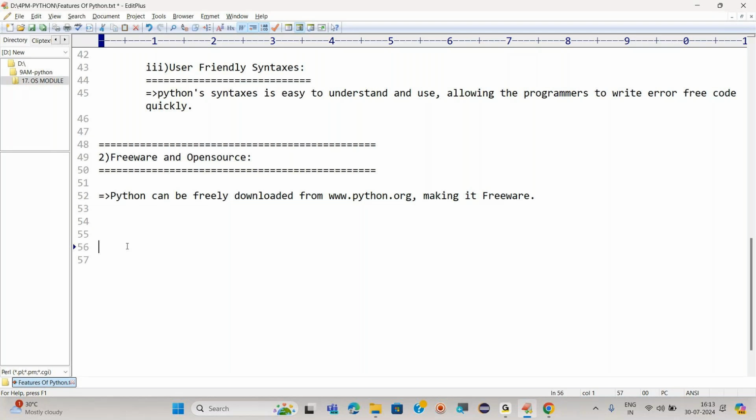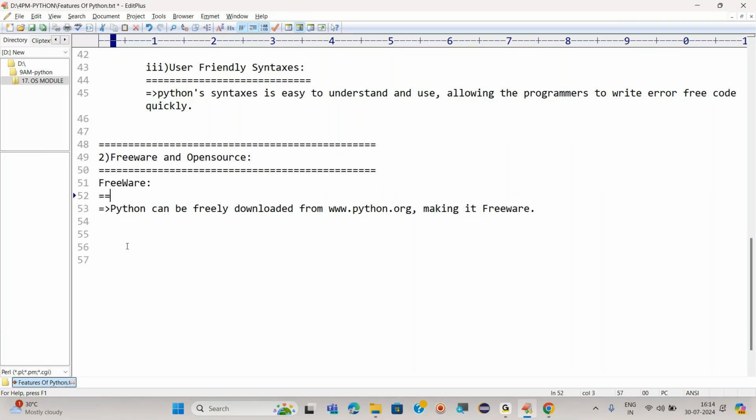Are you getting it? So what is freeware? Freeware is software that can be freely downloaded from python.org. Now what is open source? The source is open if a software has features which are open to everyone. If the software has some source which is open to everyone, that is known as open source software, right?